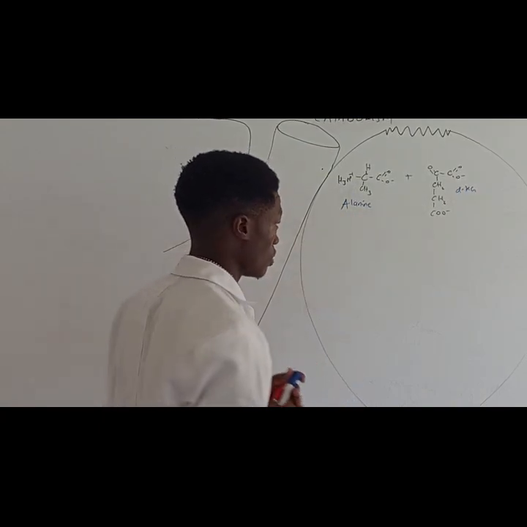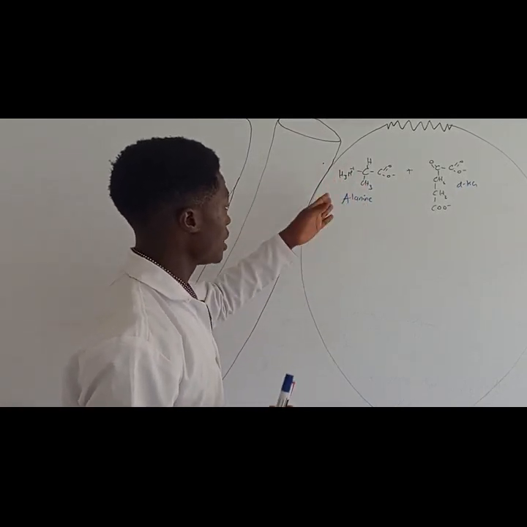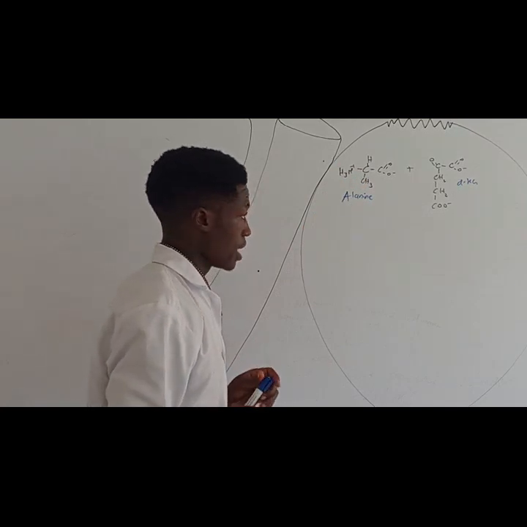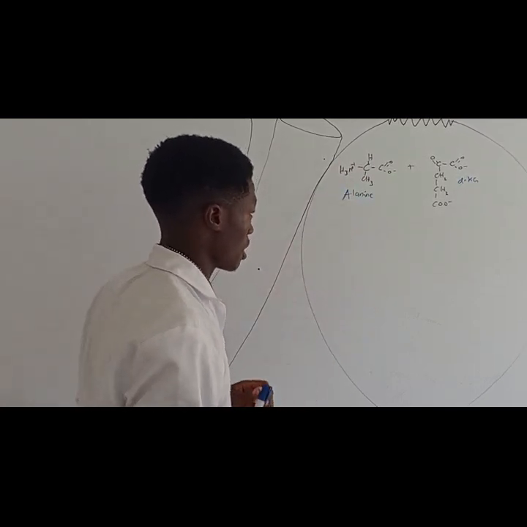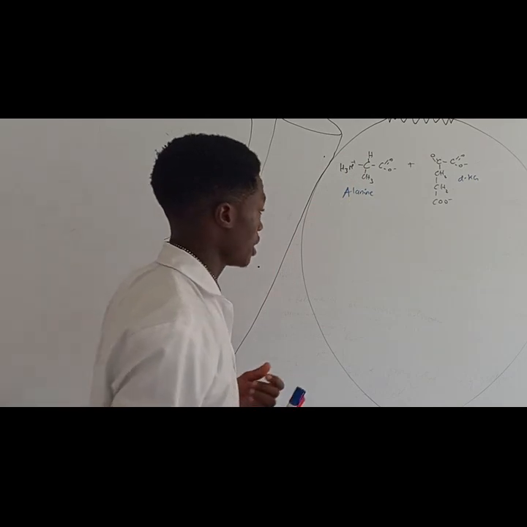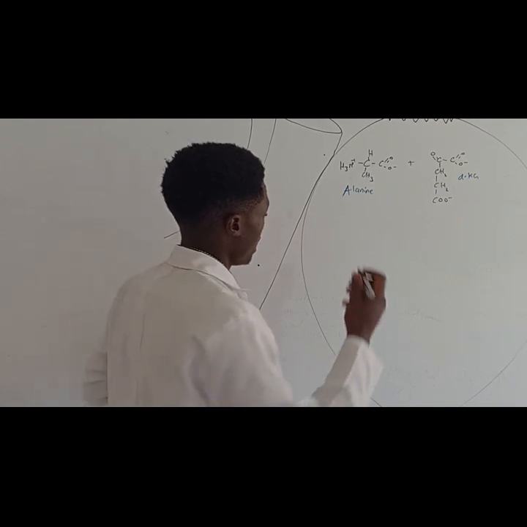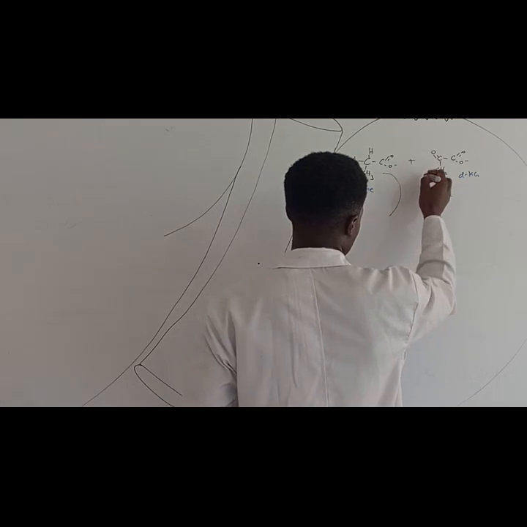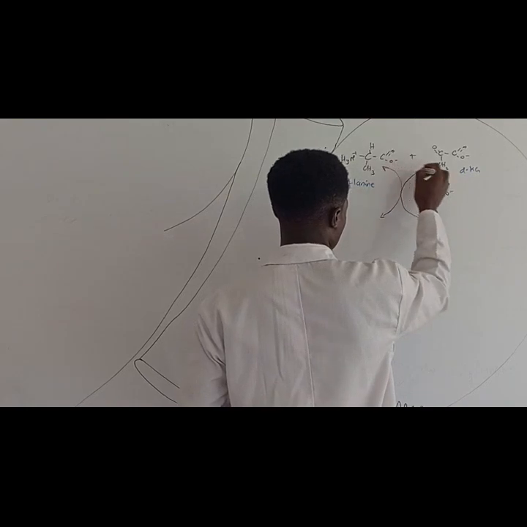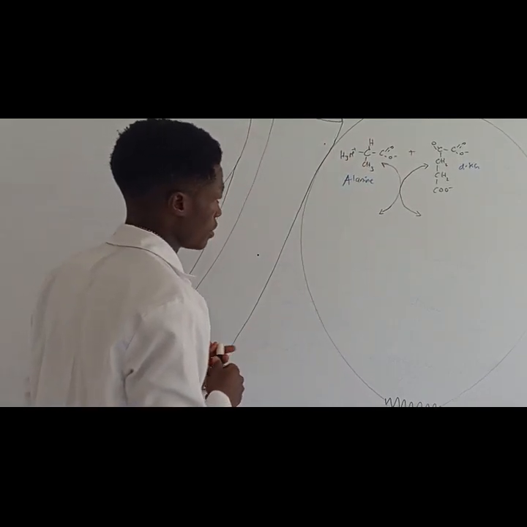Now this alanine can react with the alpha ketoglutarate, and what is going to happen? The alanine is going to release this amino group. It's going to lose this amino group to alpha ketoglutarate, and alpha ketoglutarate is going to give the keto oxygen to alanine. And this reaction is going to be catalyzed by a particular enzyme, which we are going to see immediately. When we react these two molecules, these reactions are reversible, so you can start with the products, and then you're going to get what you're now seeing there.